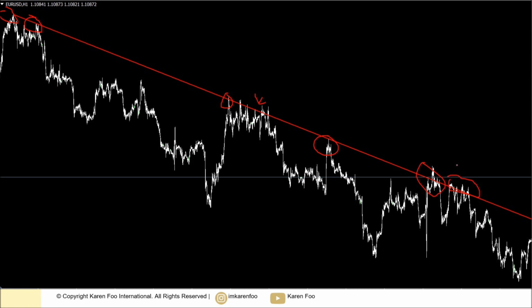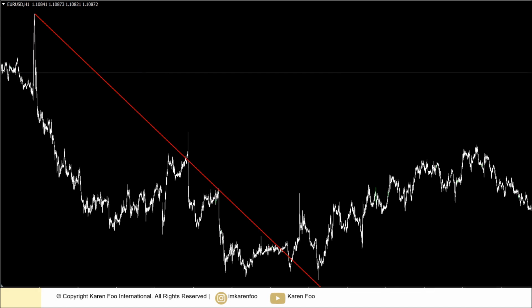So would you say, is this a strong trend line or a weak trend line? So combine what you learned just now, the angle as well as the amount of touch points. Definitely, this is a strong trend line. So if the price does break above this trend line, be prepared for a new uptrend to be formed, okay? Of course, it's not guaranteed. Doesn't mean that if it breaks a strong trend line, then for sure a new trend is going to form. Sometimes there will be false breakouts, okay, which you are going to learn how to spot in the next lesson.